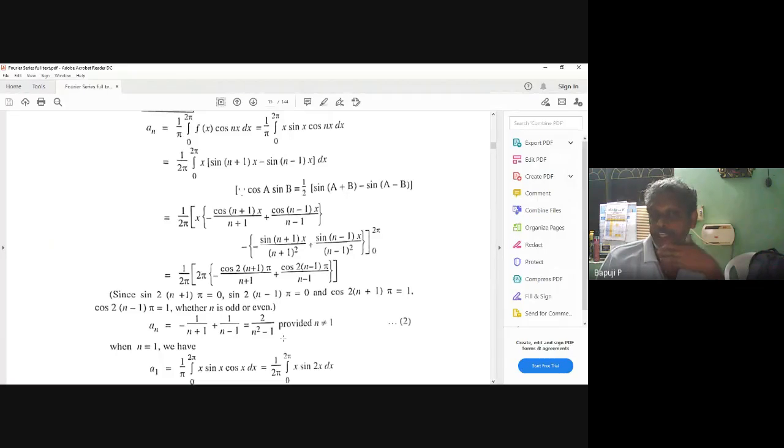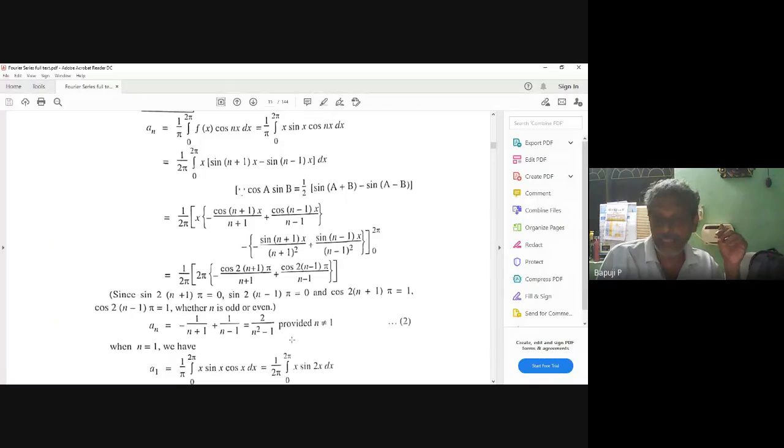So it is a very dangerous position. I have to do from 1 to infinity, but here this value is valid only from 2 to infinity. N equal to 1 you cannot take in this value. Immediately you can ask what I will do when n is equal to 1.